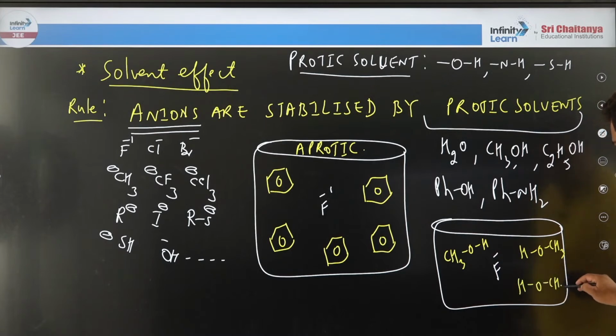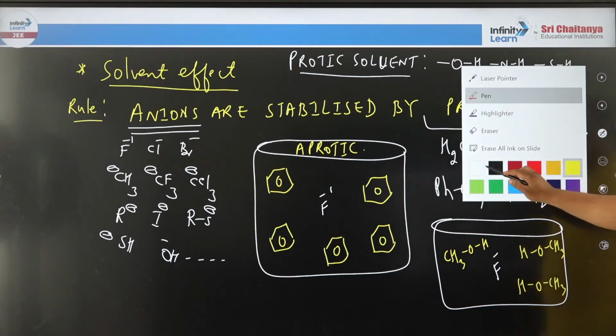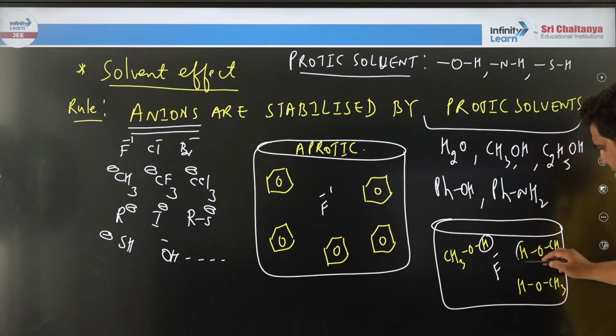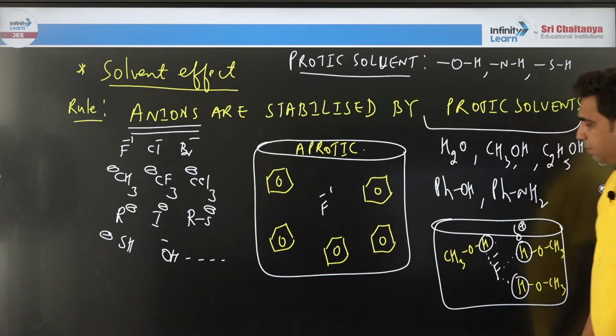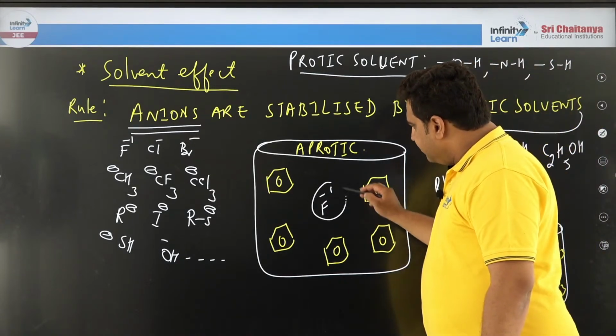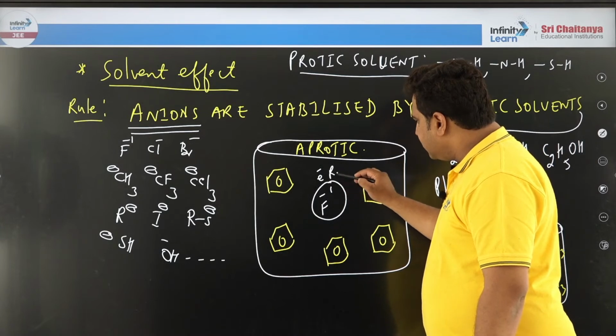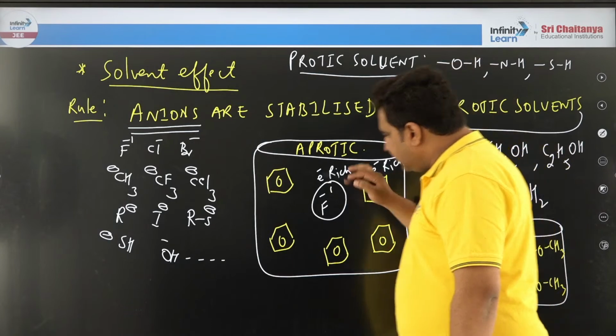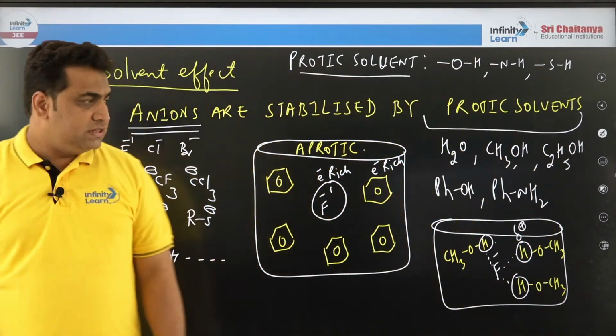Then what can you see, dear students? You can see this hydrogen will participate in hydrogen bonding with the fluorine, because this hydrogen is partially positive. But here the fluoride is already electron rich, and benzene is also electron rich. So do you think it will undergo stabilization?